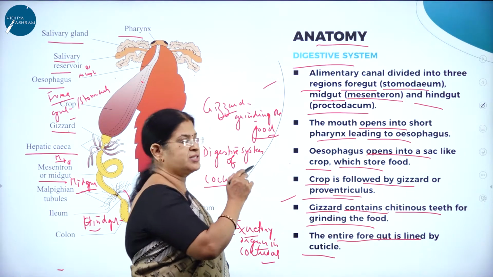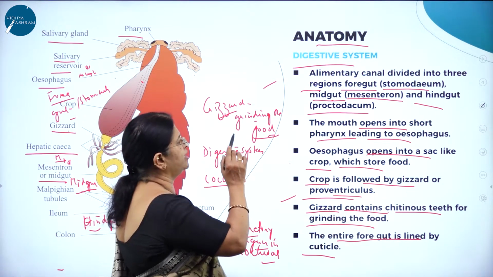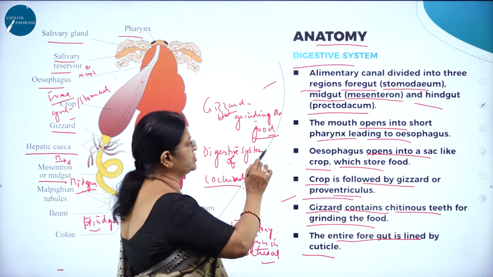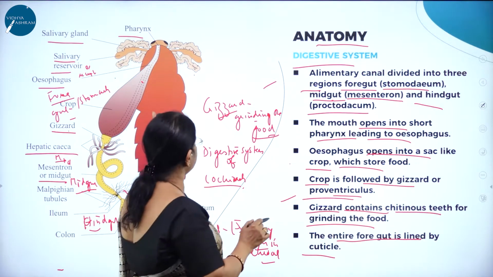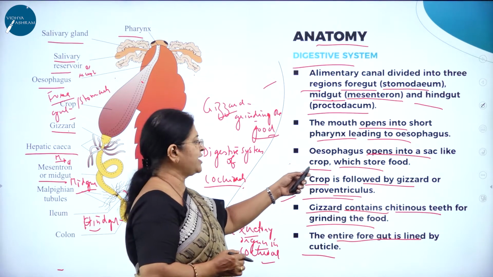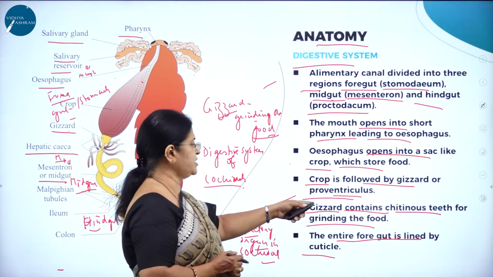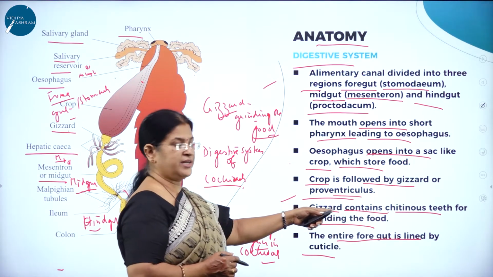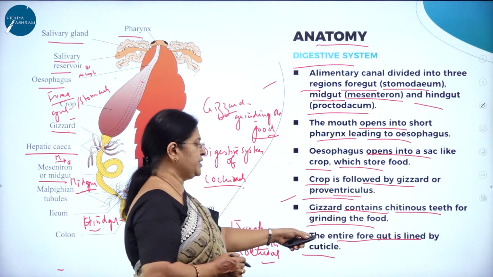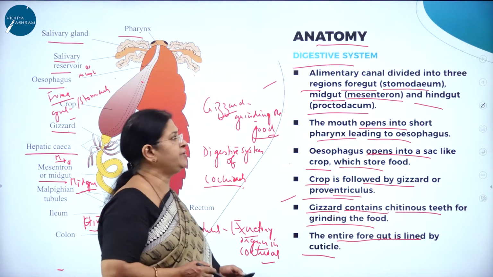So the alimentary canal is divided into three regions: foregut, midgut and hindgut. The mouth opens into a short pharynx leading to the esophagus. Then the esophagus opens into a sac-like crop which stores food. Then the crop is followed by the gizzard or proventriculus. Then the gizzard contains what? Chitinous teeth for grinding the food. Then the entire foregut is lined by cuticle.